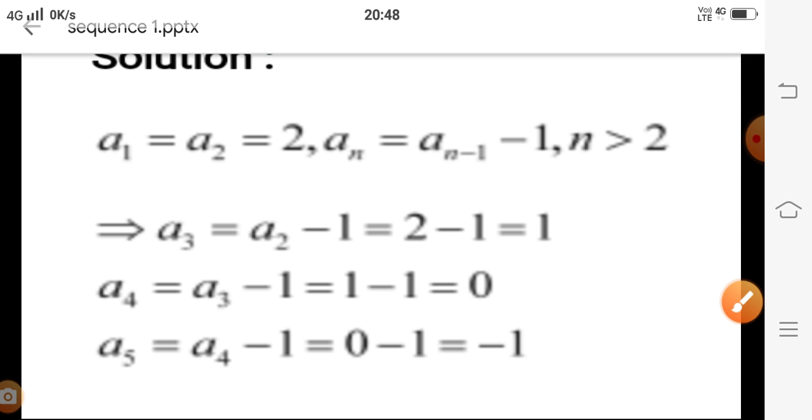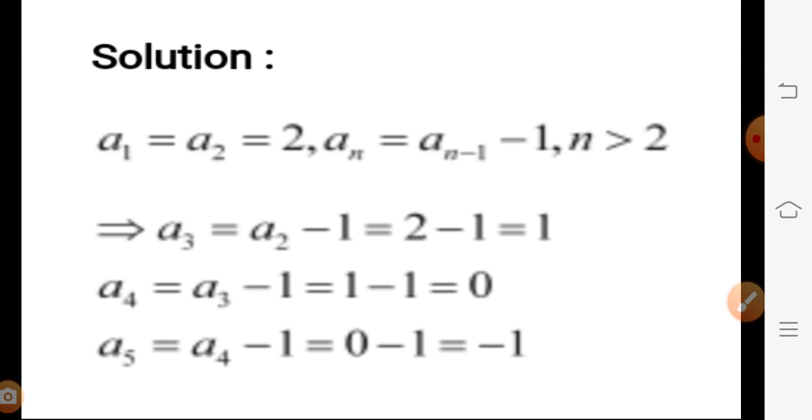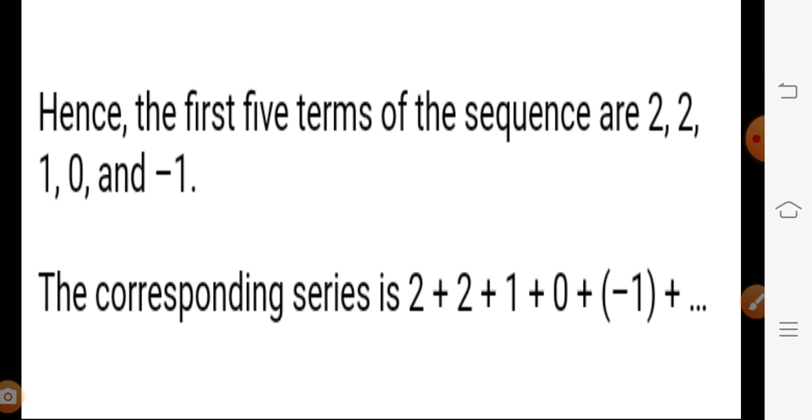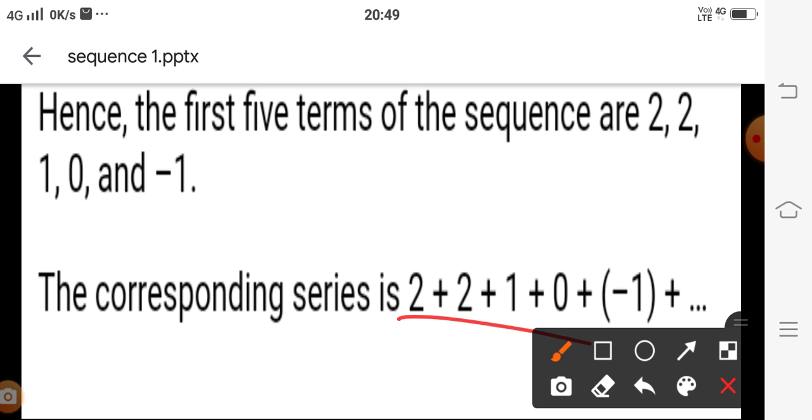And similarly we are able to find any other value which is asked. The first 5 terms of the sequence you get as 2, 2, 1, 0 and minus 1. And this is the required corresponding series.